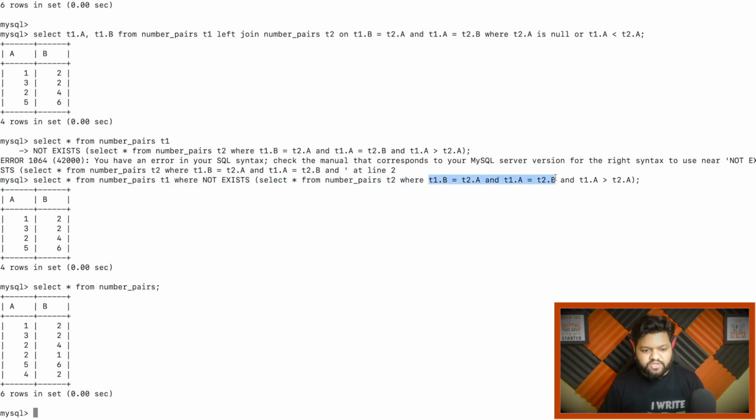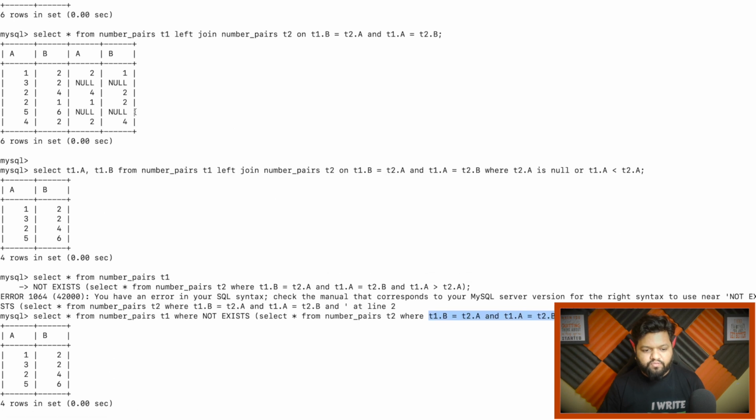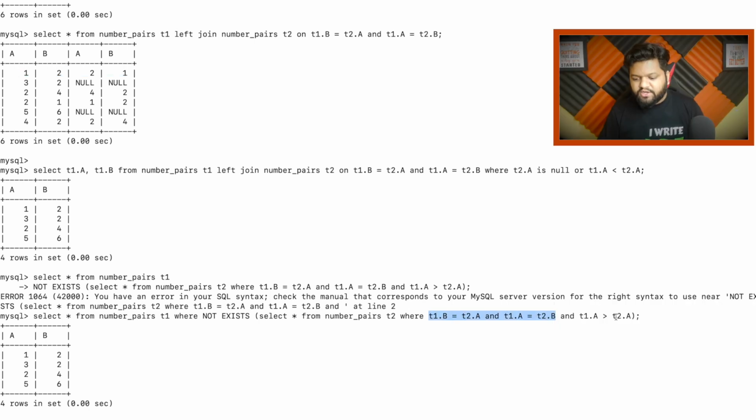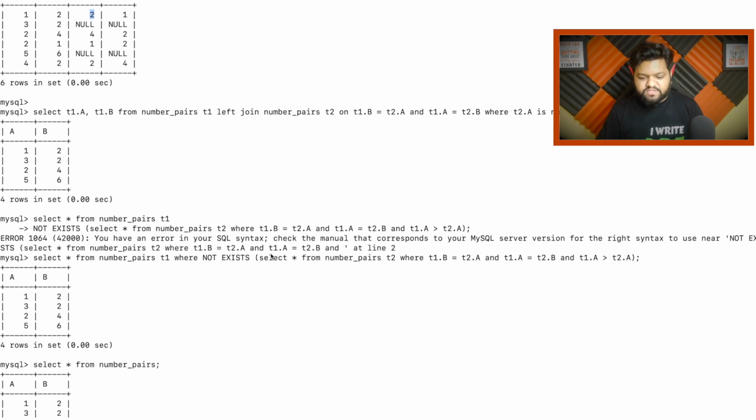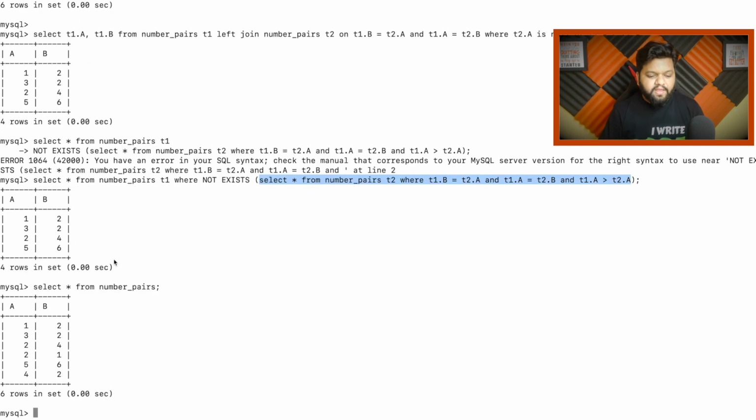Or we can refer to this output, the join part, right? 1, 2 and 2, 1 was there because this part was completely matched. T1.a greater than T2.a. So here T1.a is definitely not greater than this T2.a, right? So that means this match got failed. So that means this part will return false. And here we are doing the negation of the false, which will ultimately get true, and we can safely pick this record in our final output.